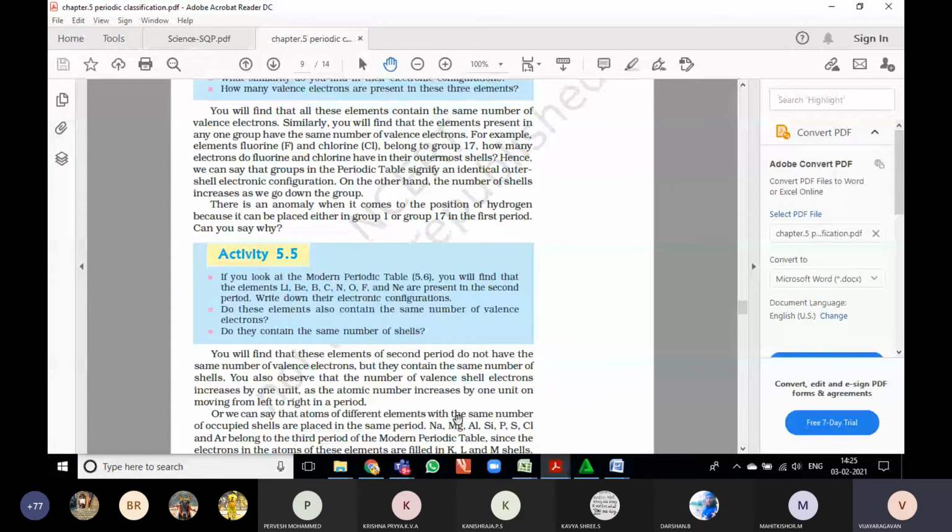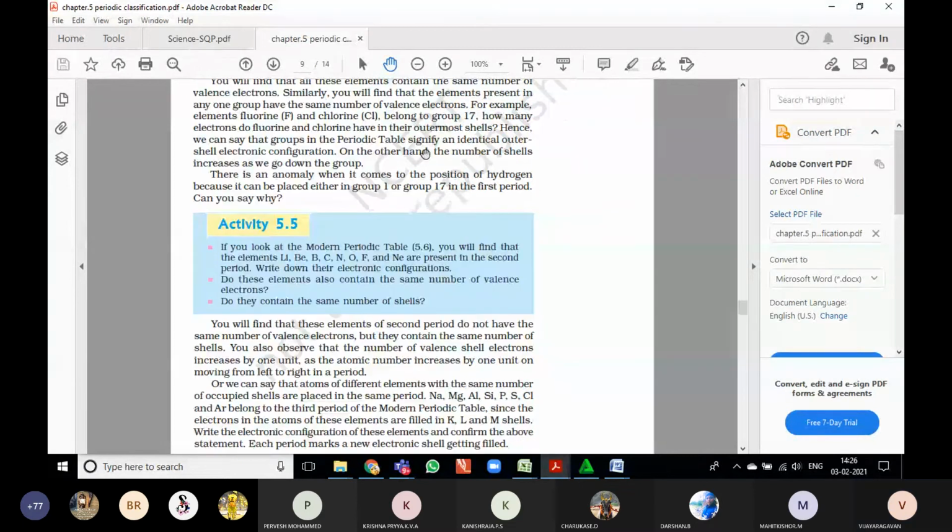First period, only 1 shell. Second period, only 2 shells. Third period, only 3 shells. Fourth period, only 4 shells. So depending upon the number of shells, periods are arranged. If you take a third period, all the elements have only 3 shells there.